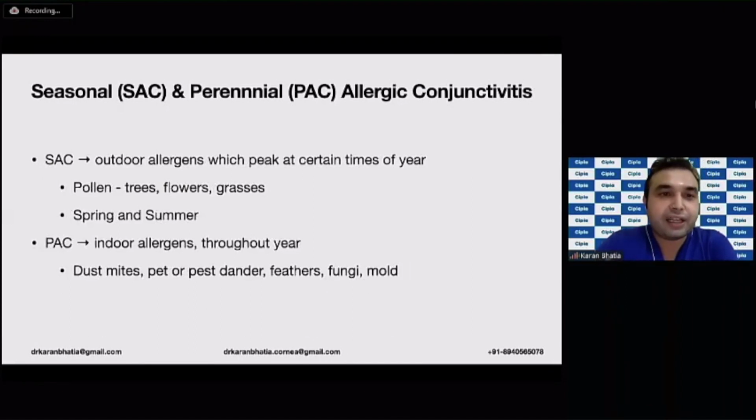So SAC, that is the seasonal one, occurs generally on exposure to outdoor allergens which peak at certain times of the year, and these are like pollen from trees, flowers or grasses, and generally this is seen in spring and summer. Generally, if you take for India, April and June are the months, and we have the perennial variety, which is basically due to the indoor allergens that are seen throughout the year. These can be dust mites, pet or pest dander, feathers, fungi, mold.